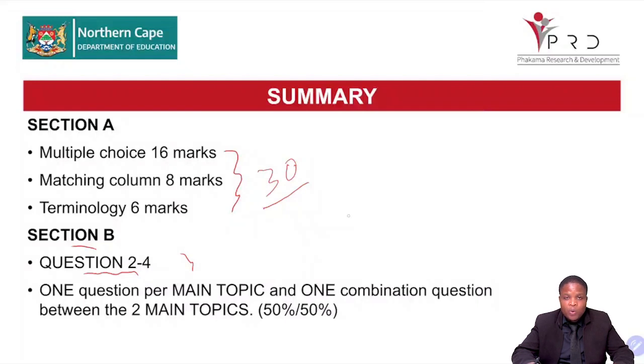And then you have your section C, which is your essay. There are 2 questions there. Question 5 is macroeconomics, and question 6 is your economic pursuits.